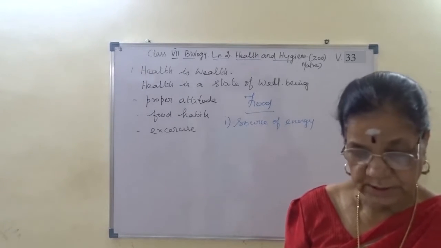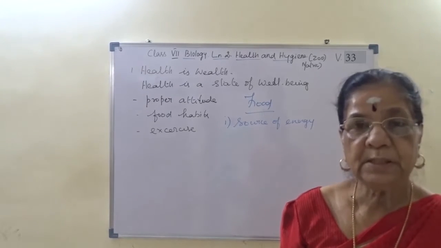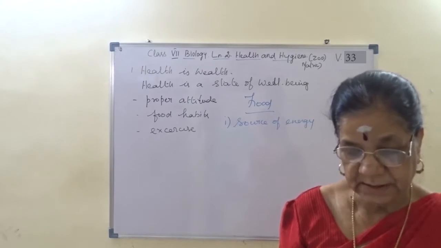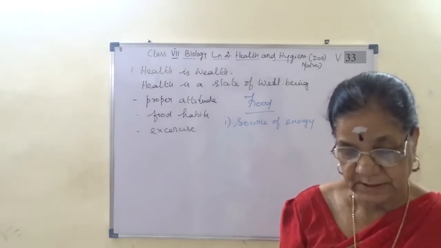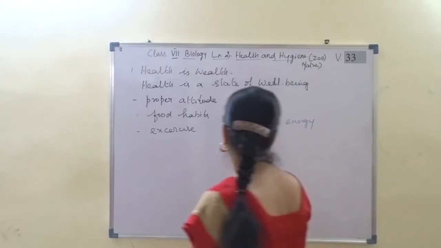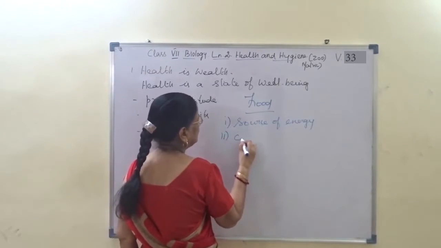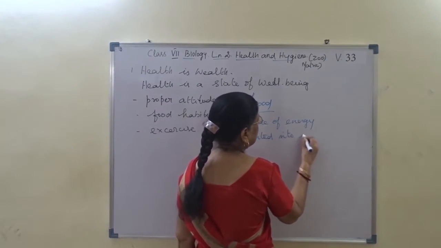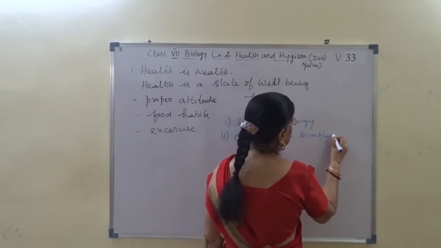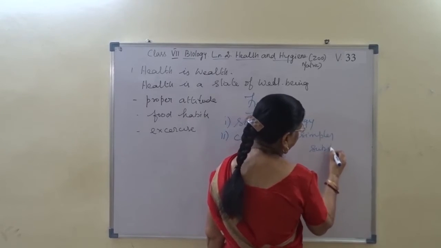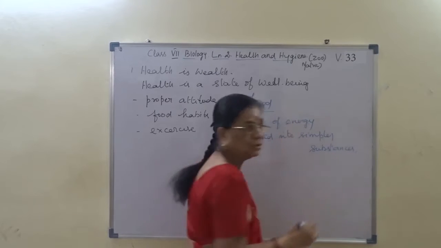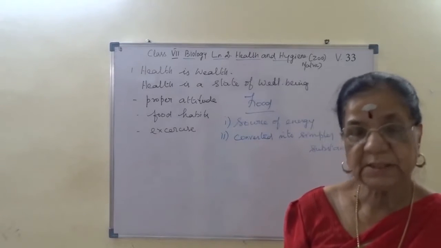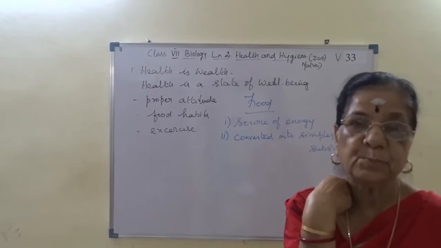Then second one, food gets converted into simple substances and gets absorbed in the body, thus helping the animals to grow and perform various functions. Food is converted into simpler substances, thereby making the functioning of various activities proper.